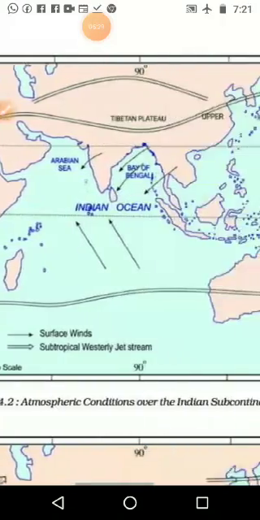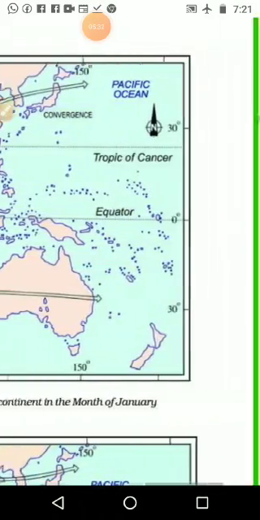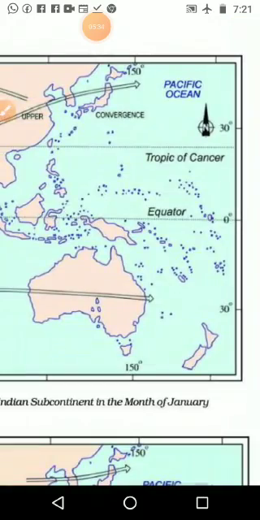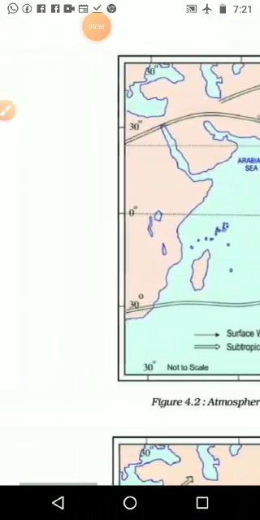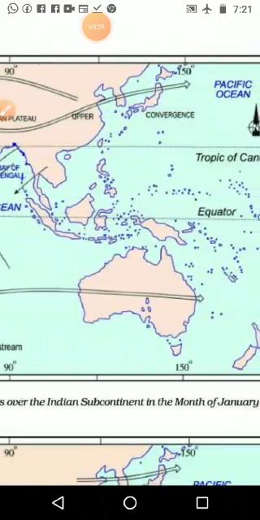Why may it be like that? Sometimes again it is going to the upper side because of the presence of hills and mountains in between. According to that, it is moving. Then downside we can see that it is again coming from the Pacific Ocean, reaching through Africa, then comes to Australia, and it is moving to the Pacific Ocean again. That is the subtropical westerly jet streams.